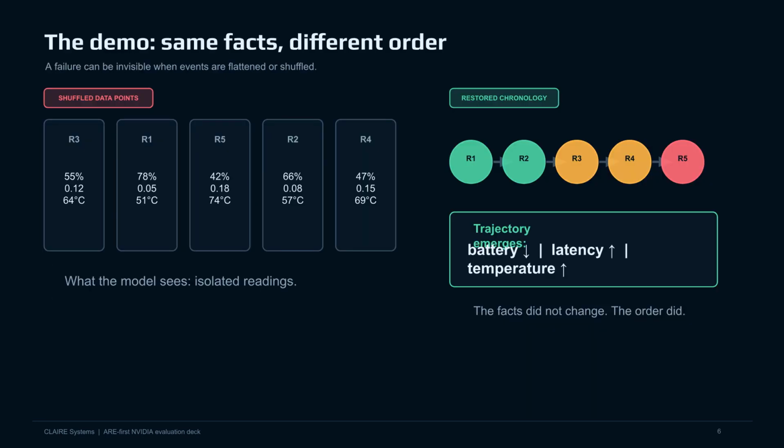This demo shows how the same facts can have a different order. When events are flattened or shuffled, a failure can be invisible. ARAE restores chronology, allowing a trajectory to emerge. The facts did not change, the order did.